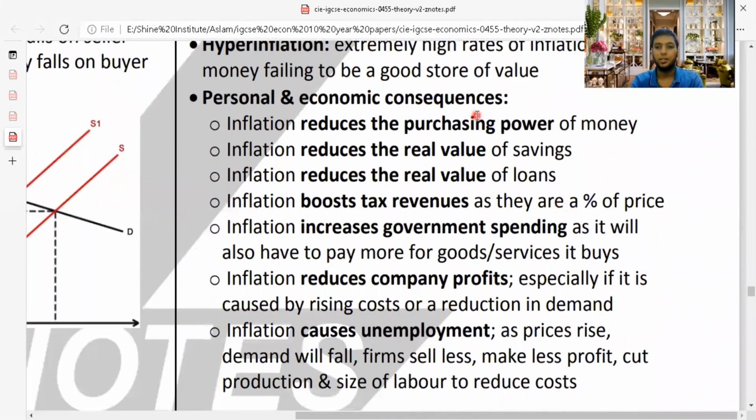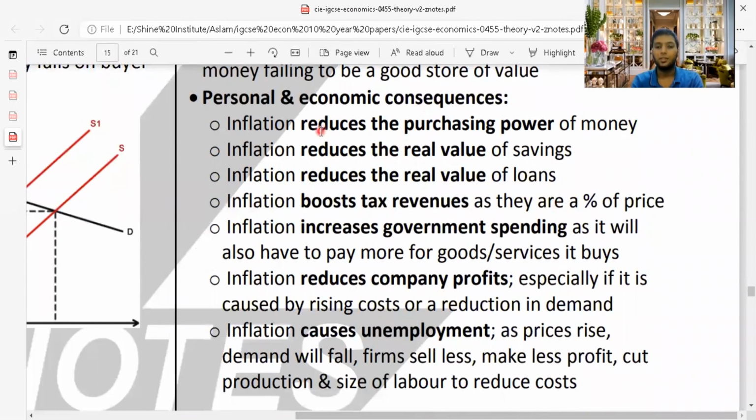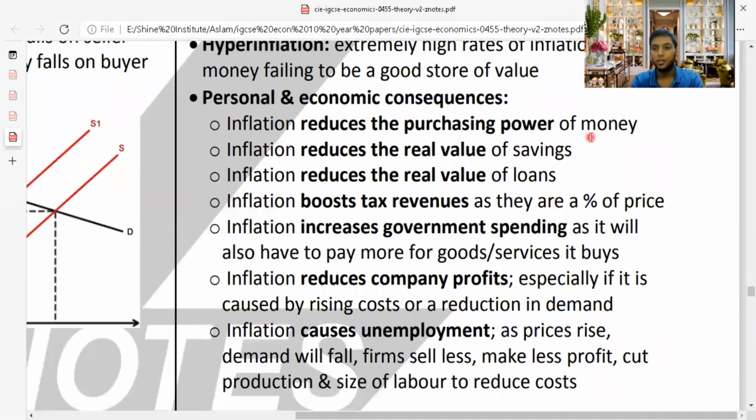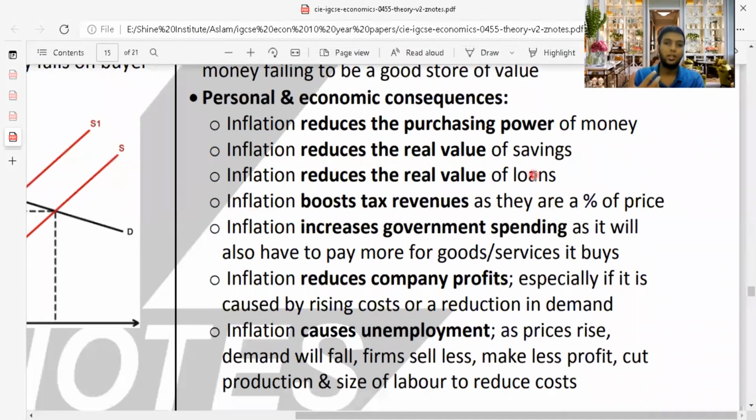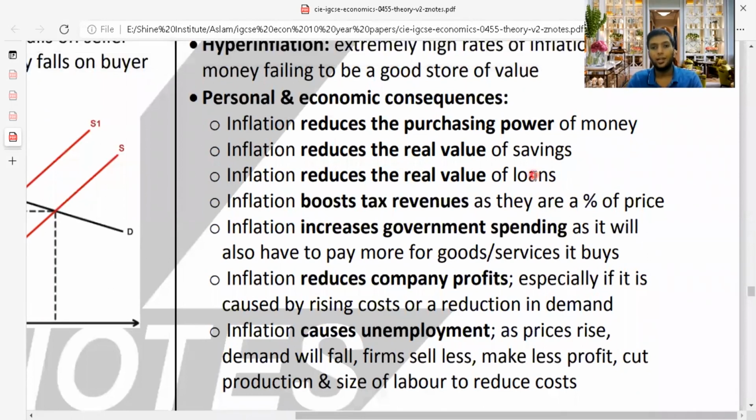Personal and economic consequences of inflation. Inflation reduces the purchasing power of money. People can't buy the same product they bought years back. Inflation reduces the real value of savings. If they saved 10,000 ten years back and take the same 10,000 after 10 years, the value is not going to be the same.